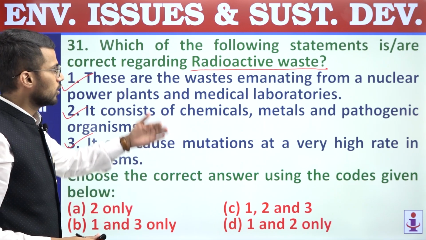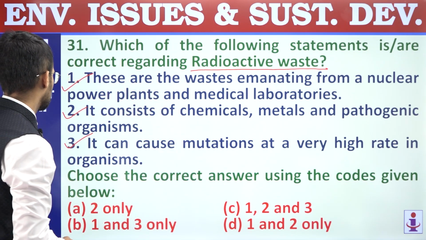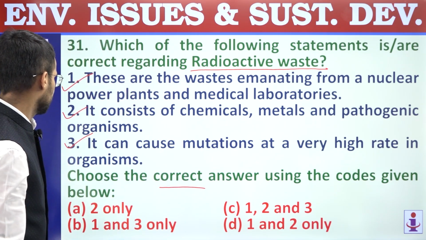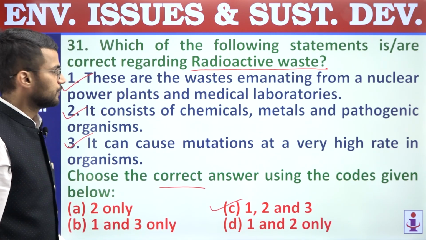Third, it can cause mutations at a very high rate in organisms. Right? So exposure to radioactive waste may lead to mutations in the organisms. So all these three statements are correct. We are supposed to find out correct statements only. Hence, answer is C, 1, 2 and 3.